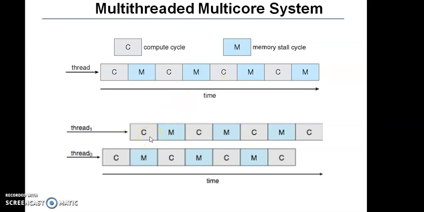Similarly, when thread 1 requires memory, we execute a compute cycle in thread 0. Because of this, whenever there is a memory stall in one thread, computation takes place in the other, and the efficiency is improved.